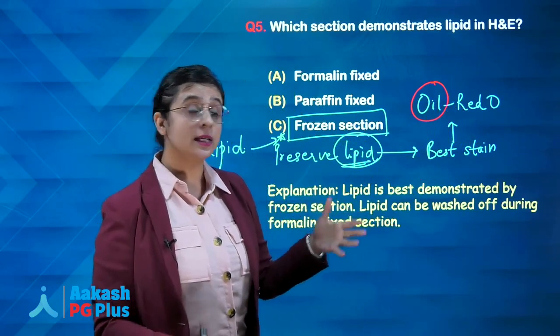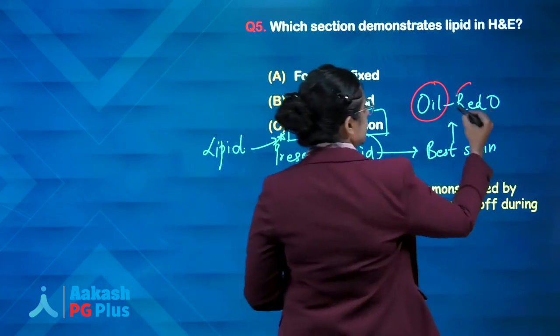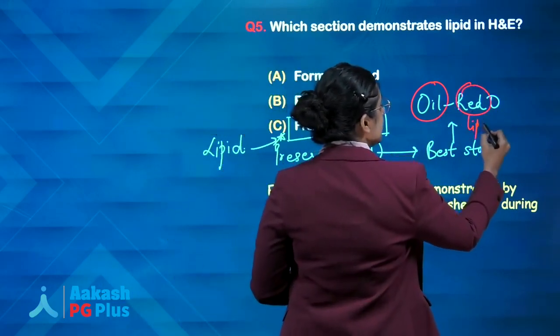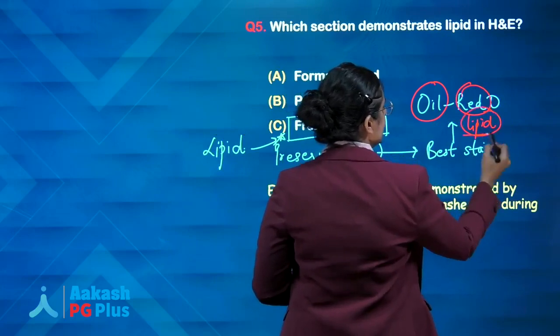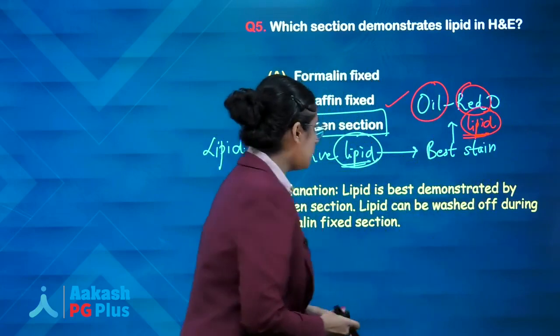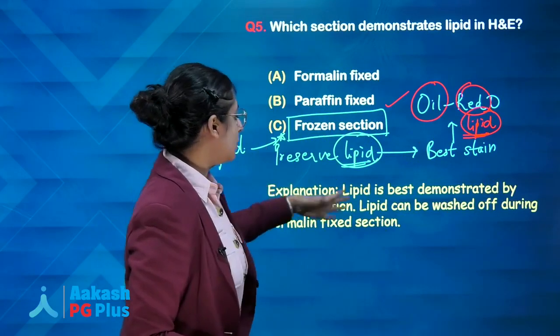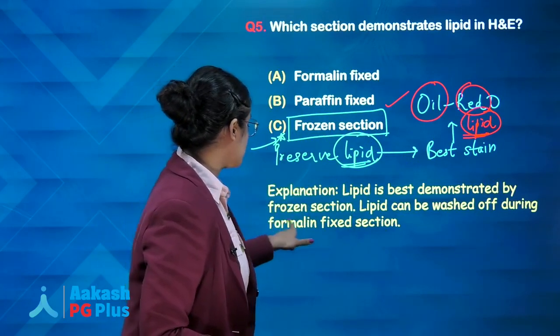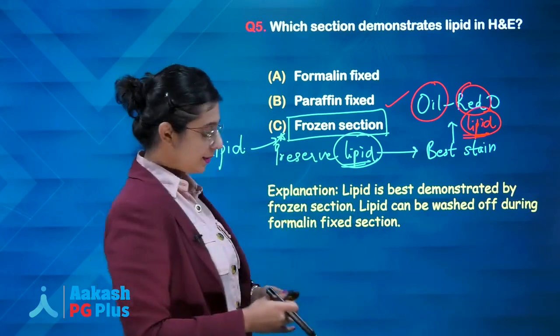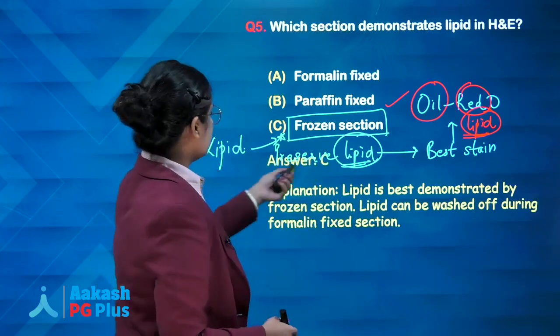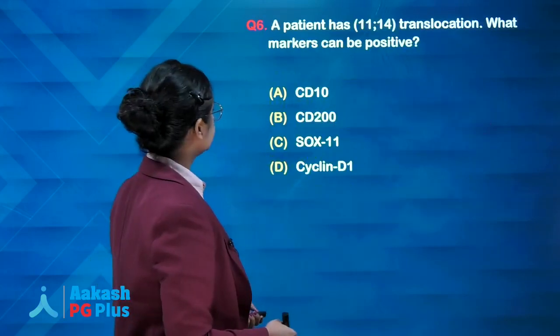And how is it seen? You can remember red in color. Lipid can be seen as red in color. So easy to remember: what is the best stain? Oil red O. What is the best technique? Frozen section, because otherwise the alcohol fixative would have washed away the lipid content. Clear? So the answer will be frozen section.